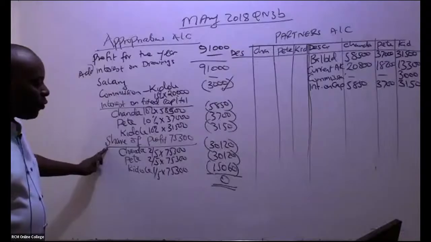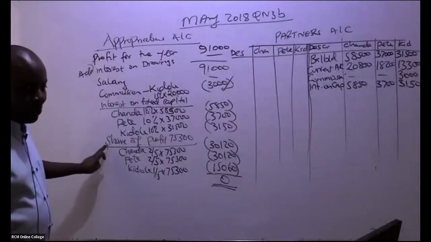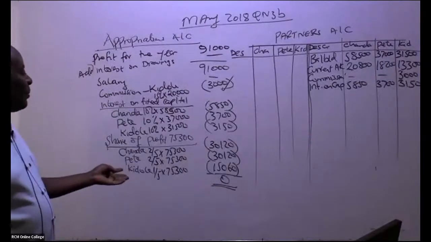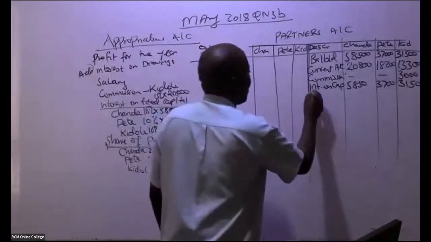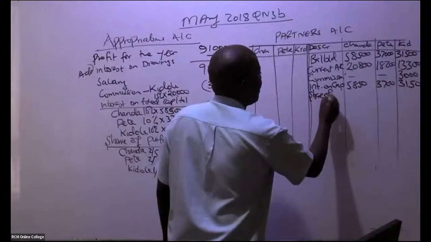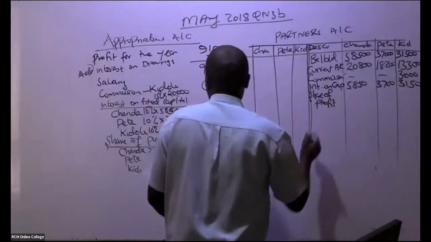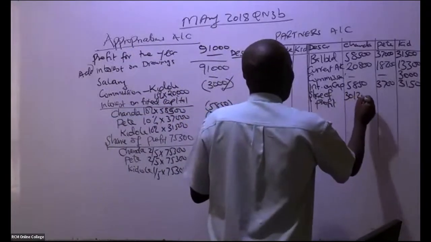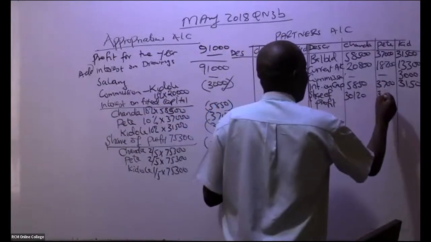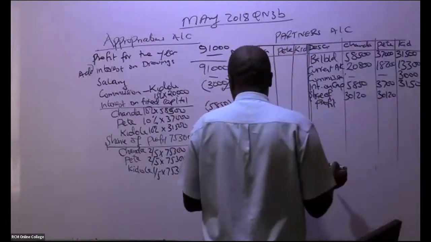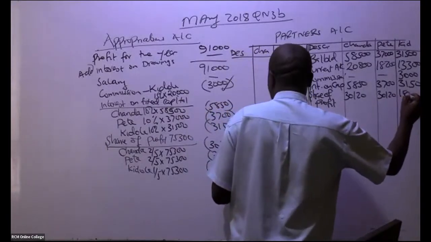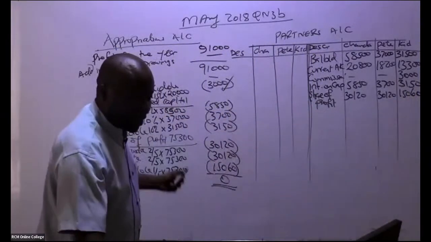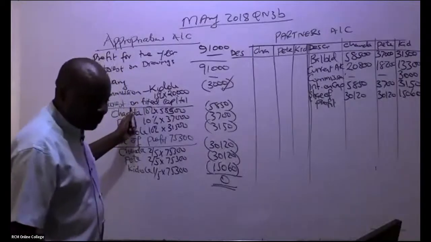Then we have here share of what here? We have share of profit. So this share of profit, you're bringing them the way they are. So share of profit, what do we have here? We have 3120, 3120, 3120, 3120. We have here 15,060, 15,060. You stop it there. Come and rub. In my case, now I can rub.